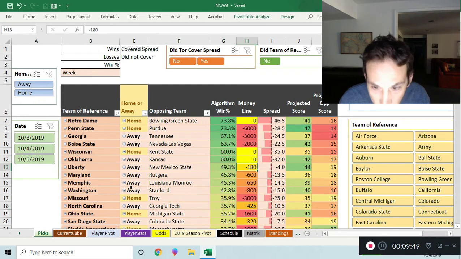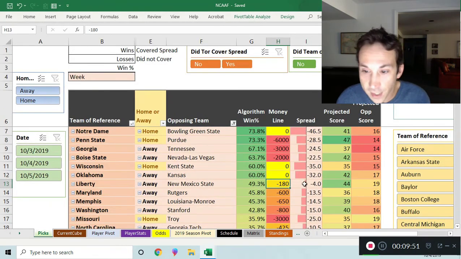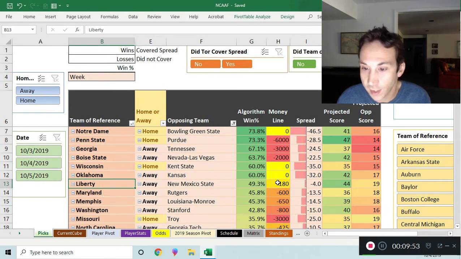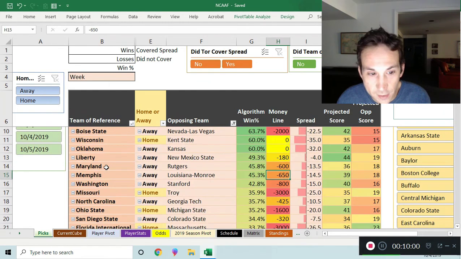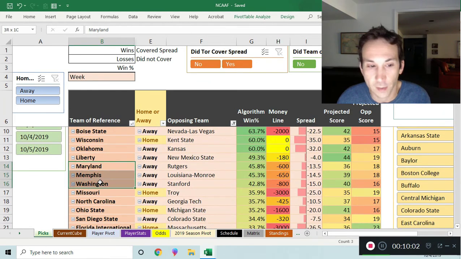Liberty and New Mexico. Here's a game where we love Liberty. We think the line's pretty good, and we think they're definitely going to cover the spread. So there you go. This is a pretty big line, but these are some of those games where you can put parlays together on the money line. Maryland, Memphis, Washington.